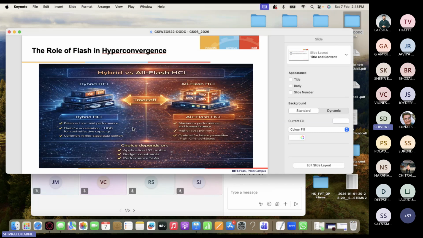Okay, so this is a good picture for you to remember, hybrid versus all flash. In hybrid, you will have HDD and flash, and flash you can use only for caching, and for the rest, for capacity, you can use hard disk drive. But in the all flash one, everything, right? All solid state drives. So it will have maximum performance, but cost wise, very high cost, right? Because flash is more expensive than hard disk drive.